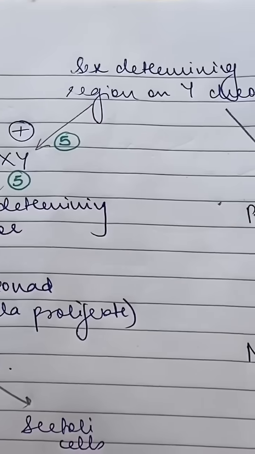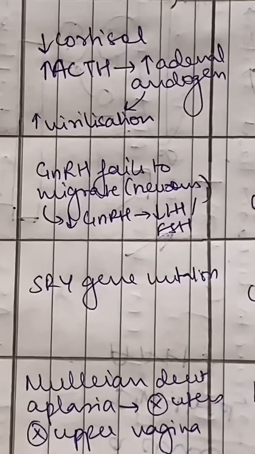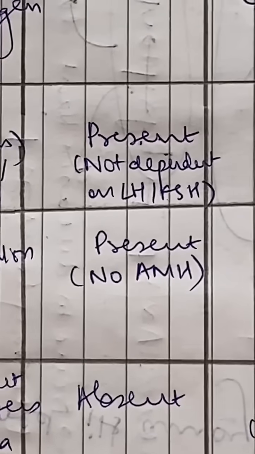Now let's say SRY gene is only mutated. That is the Swyer syndrome. Karyotype is XY, but the SRY gene is mutated. AMH is absent, that means uterus will be present.